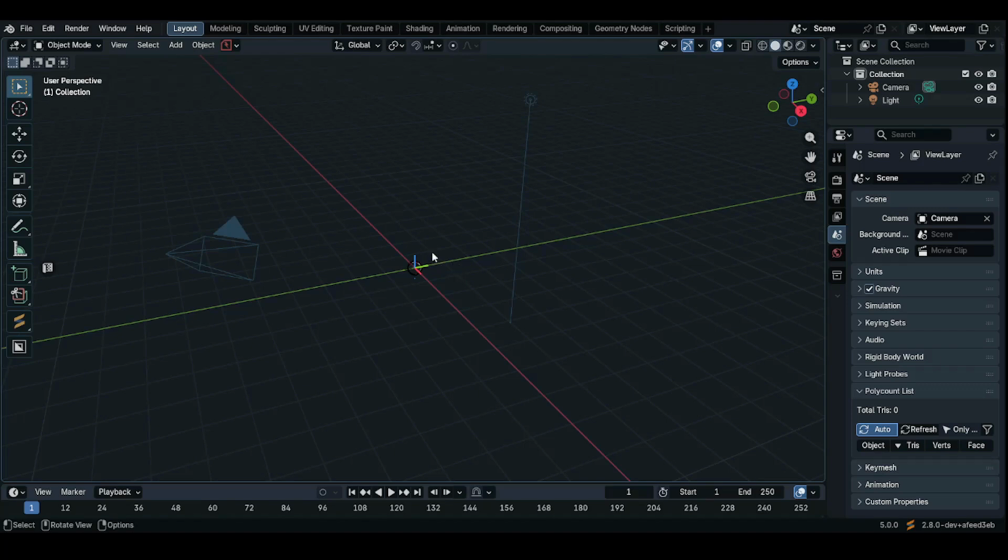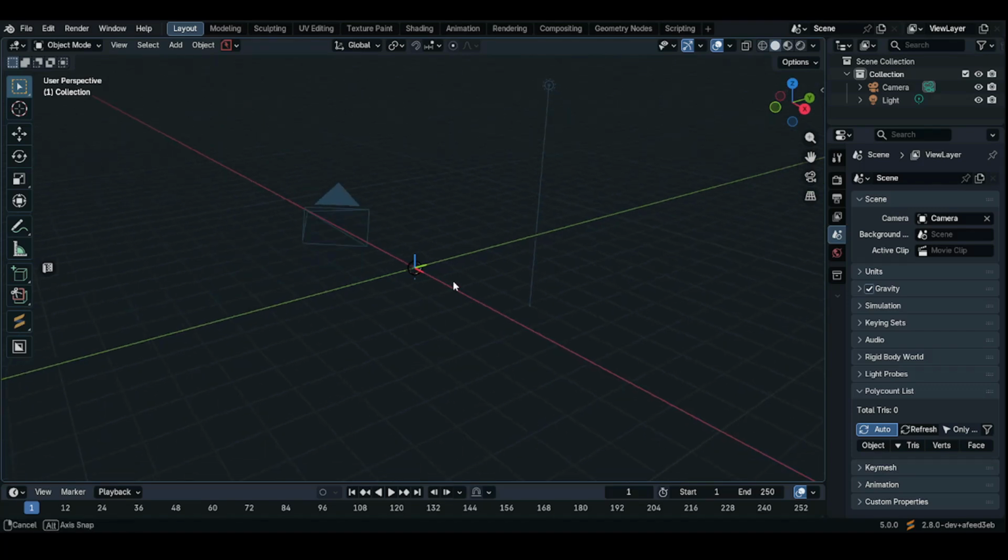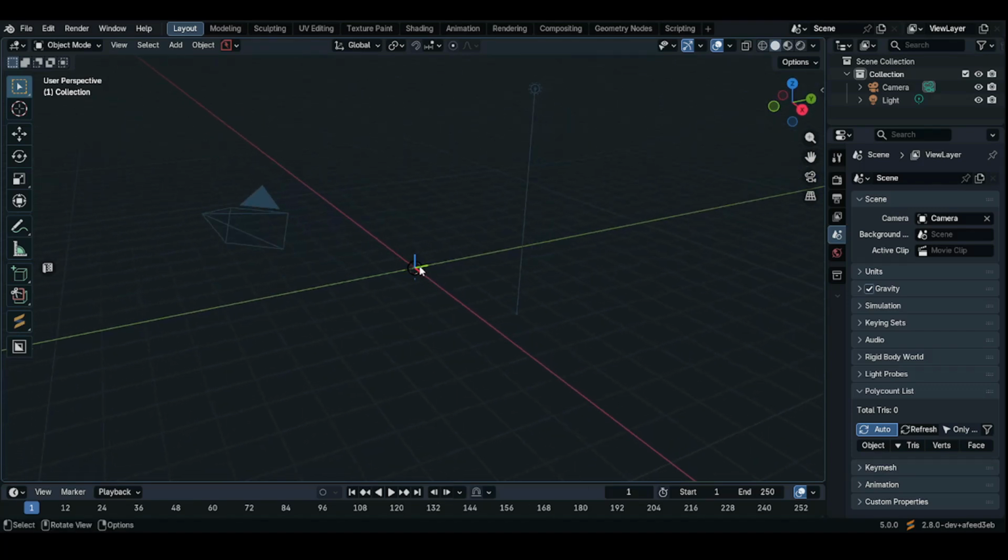Hello guys, welcome back to another Infinite Dimension tutorial. Today I'm going to show you how to create an asphalt in Blender with only procedural nodes. So let's do it.